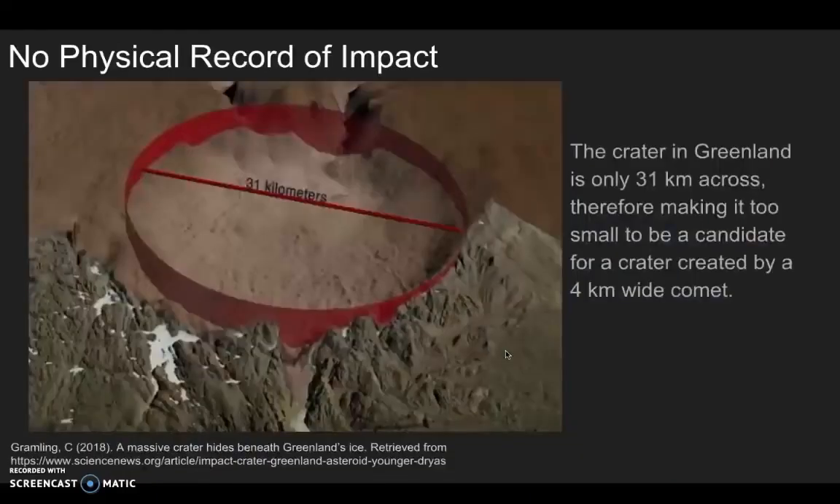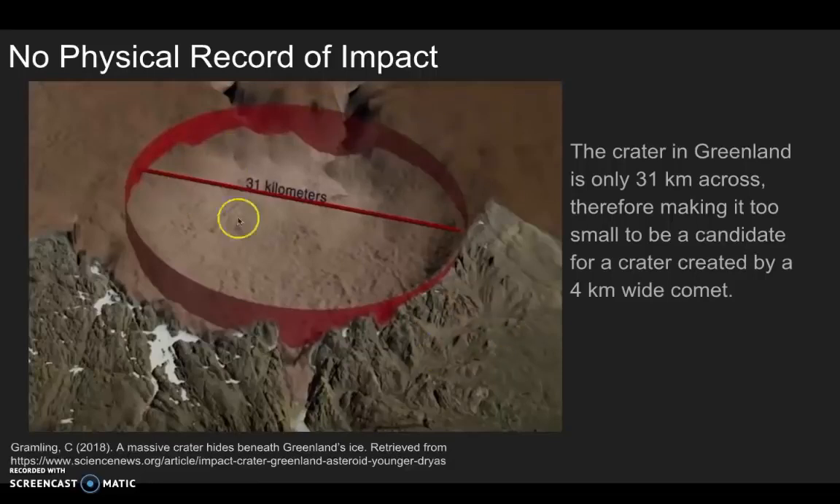First is that, as many scientists have proven, there is no physical record of an impact of this magnitude. The Greenland crater discovered was created by a meteorite 1.5 kilometers in diameter, making it way, way too small to have been the impact hypothesized to have triggered the Younger Dryas. An impact or explosion that contained enough energy to cause the Younger Dryas would have required the comet to be 4 kilometers in diameter, almost 3 times the size of this one, making the crater found in Greenland ineligible as evidence that an impact caused the Younger Dryas.